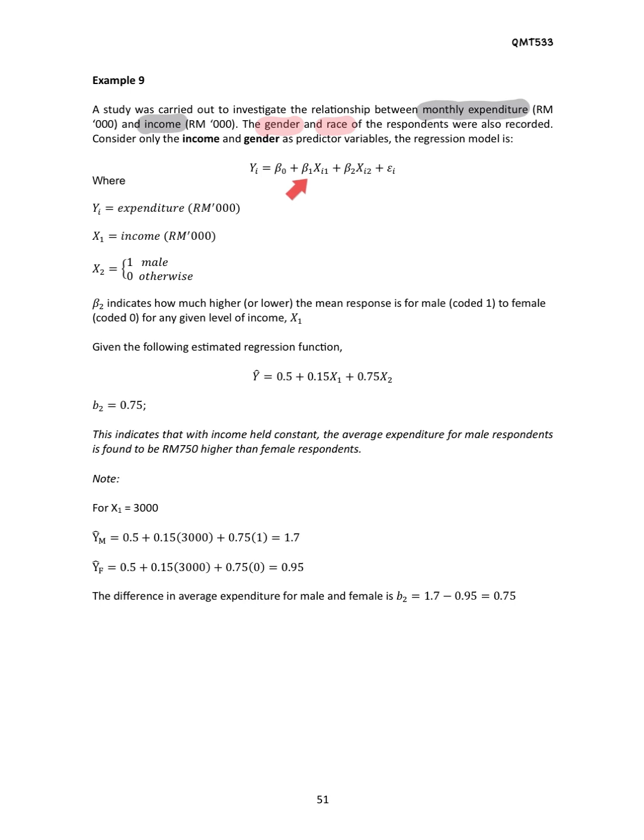To interpret beta 1, we already learned before this. Now we want to focus on the beta for the categorical variable.